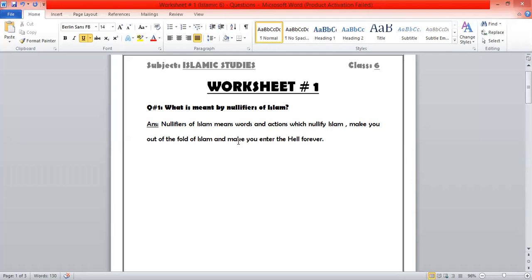Everybody should write this in their worksheet. If you printed the worksheet, then that would be great. But if you didn't print the worksheet or don't want to print, then you can just write it in the notebook. It would be great if you print the worksheet, so you can directly write the answer in it. If you don't have a worksheet, it's not a problem. Just write it in the notebook.